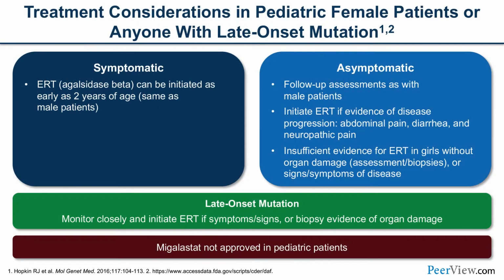Now, how about some treatment considerations in patients in the pediatric age group and females, or anyone with a late onset mutation? If they're symptomatic, enzyme replacement therapy with agalsidase beta can be initiated as early as 2 years, same as males. And initiate ERT if there is evidence of disease progression. This could be signs, symptoms, or anything found on testing. There is insufficient evidence for ERT in girls without organ damage or signs or symptoms of disease.